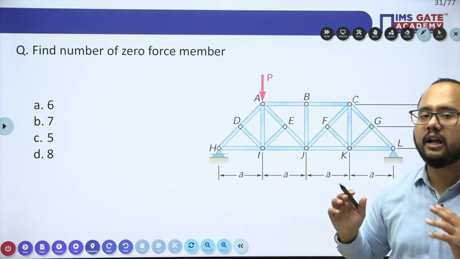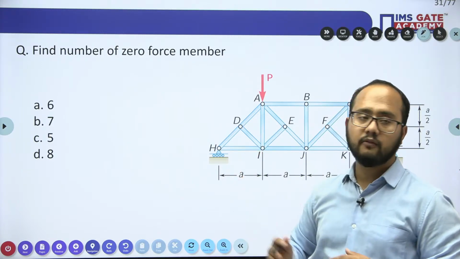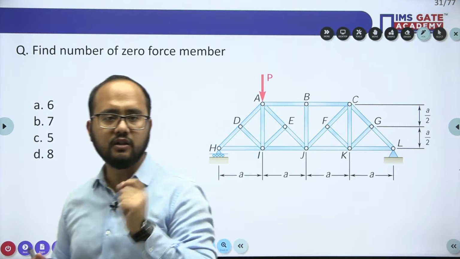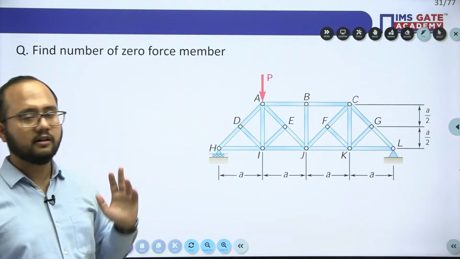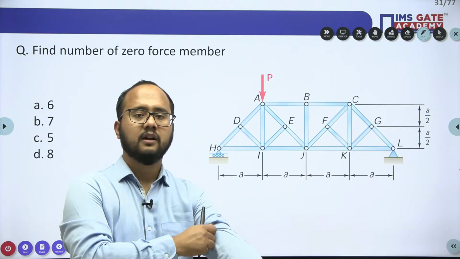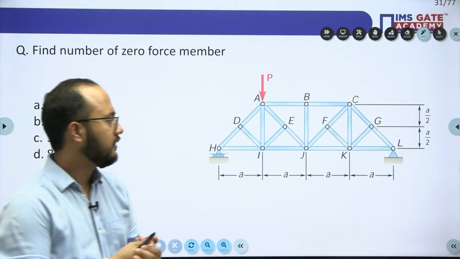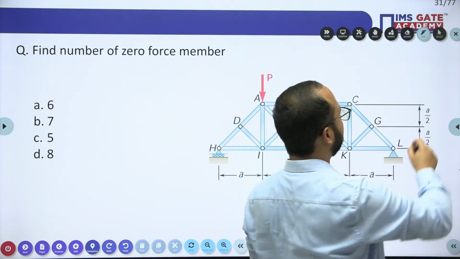And I want everyone to answer this particular question. Find the number of zero force members in this particular truss. Everyone, you should try. Try this question, everyone.